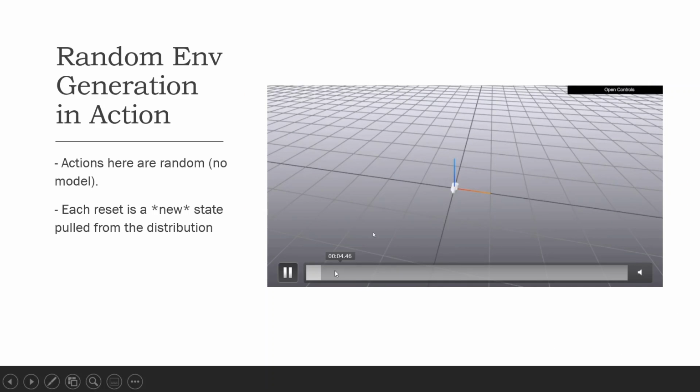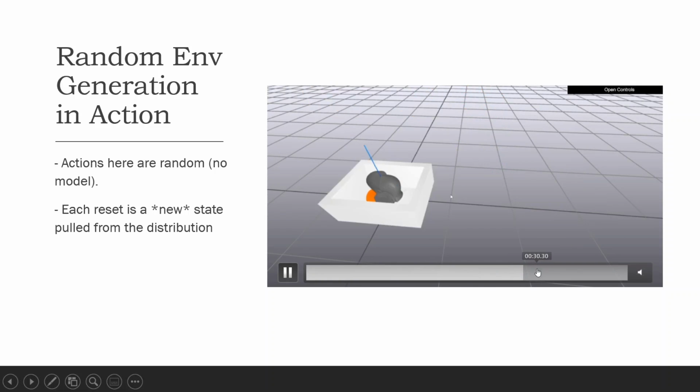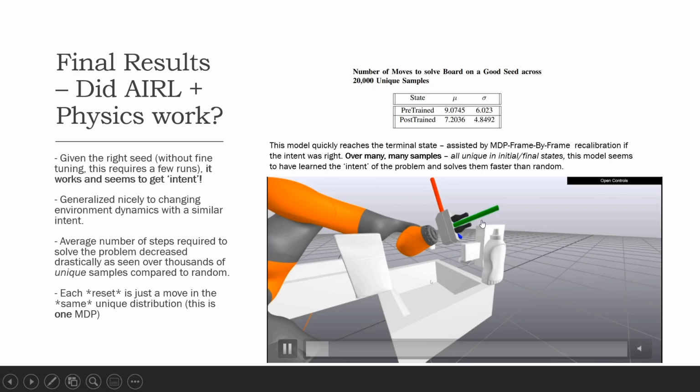So here's sort of the random environment generation in action. You can see that it generates different ones. No model is in use here. And here is the actual model in use. You'll see here that it quickly solves it.